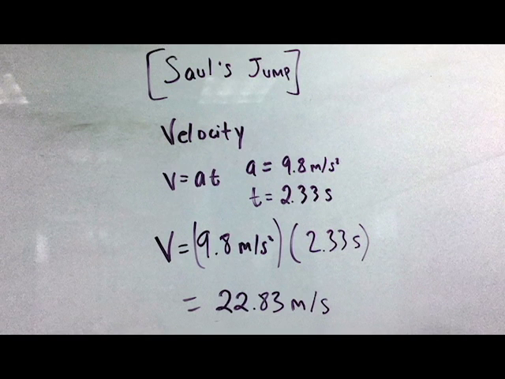To figure out the velocity at which Saul hit the water, we can use the amount of time that it took him to hit the water and multiply it by 9.8 meters per second squared to get that velocity. 2.33 seconds was the amount of time it took him, and when multiplied by acceleration due to gravity, you get 22.83 meters per second as the velocity.